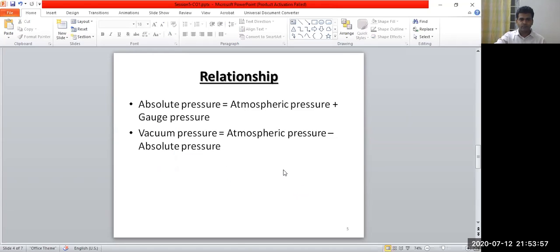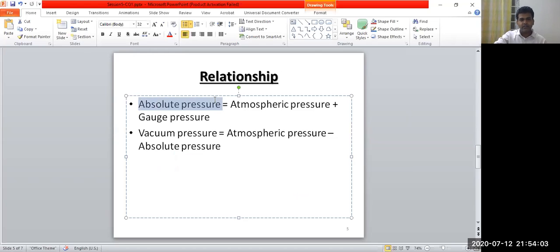So this is the relationship. Absolute pressure is equal to atmospheric pressure plus gauge pressure. Gauge pressure is measured with respect to atmospheric pressure, and if we add the atmospheric pressure to the gauge pressure, then it is called the absolute pressure. Similarly, vacuum pressure is equal to atmospheric pressure minus absolute pressure. So if you deduct the absolute pressure from the atmospheric pressure, you will get the vacuum pressure.